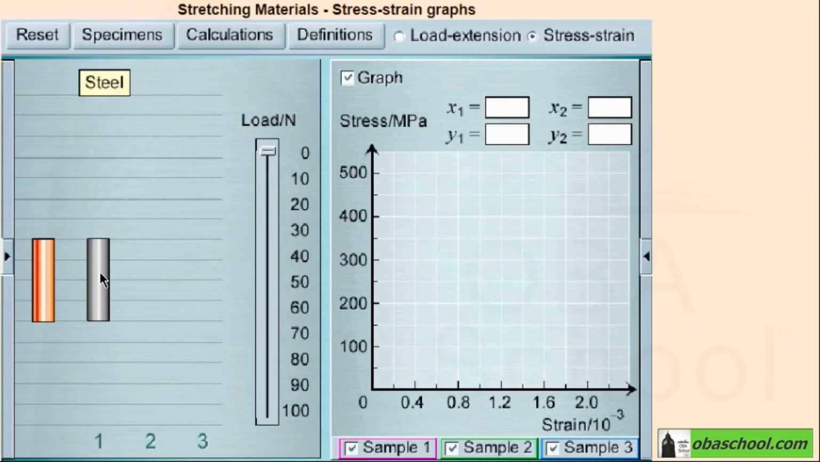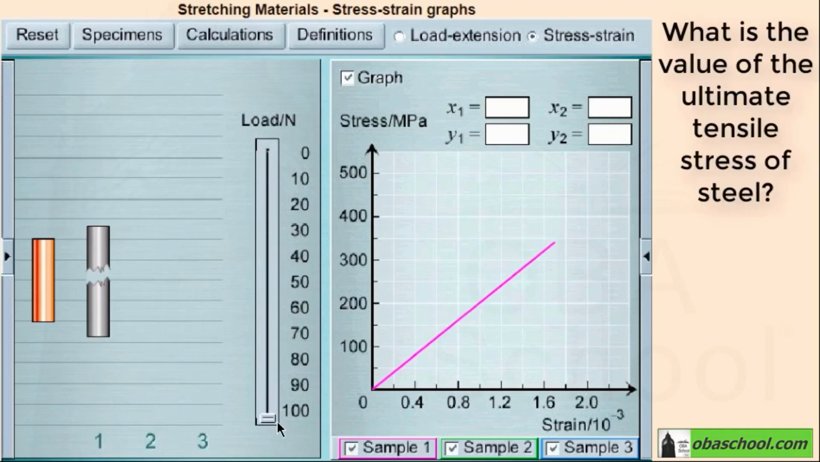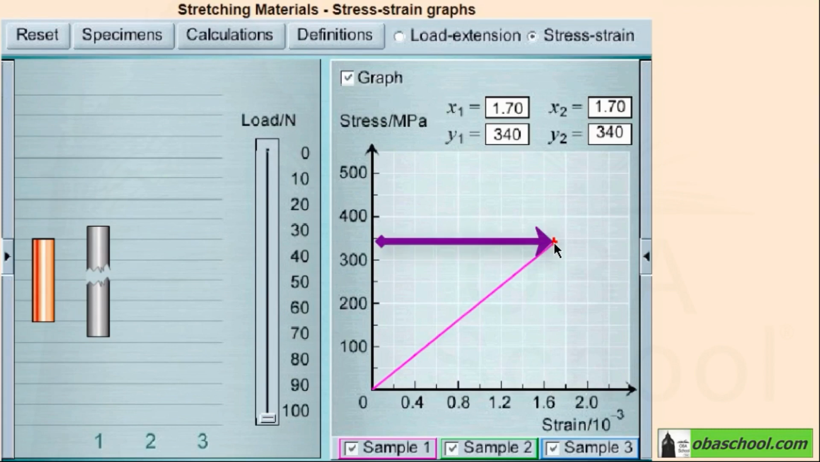Here's the steel specimen. We're going to stretch it until it breaks. What is the value of the ultimate tensile stress of steel? Exactly, it's 340 megapascal. This is the stress needed to break steel. You can think of it as a way of measuring the strength of a material.